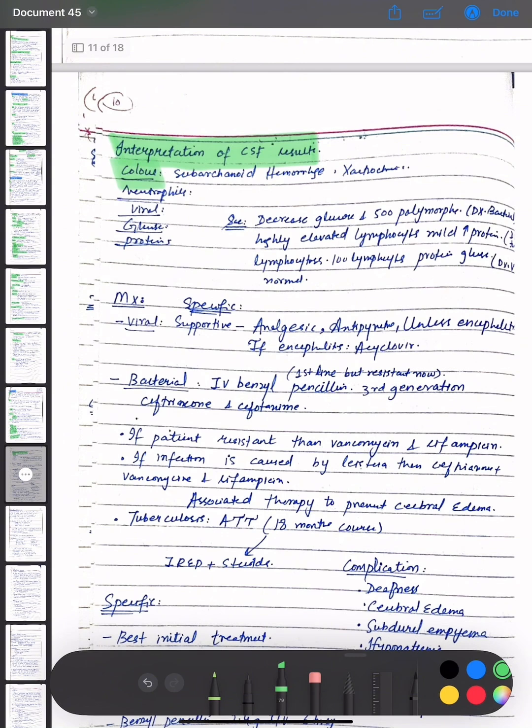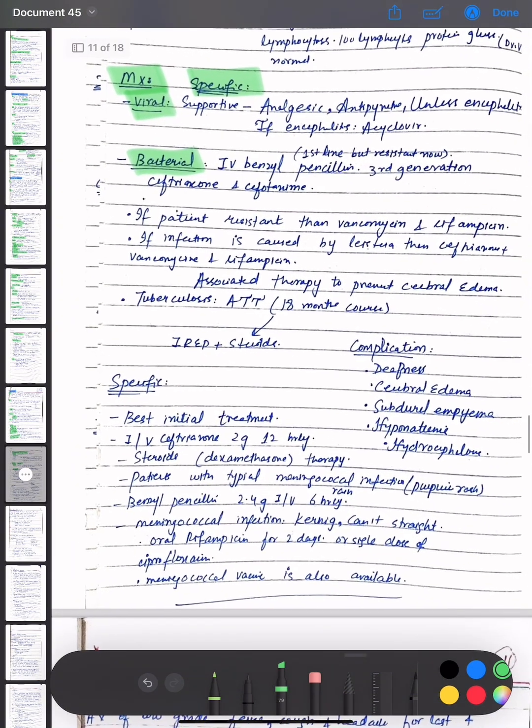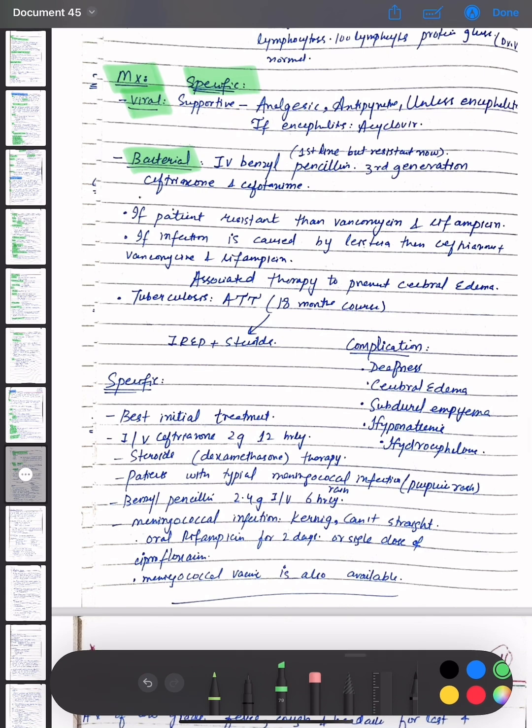Okay, the management options for meningitis are specific, for viral, supportive: analgesics, antipyretics, and unless encephalitis; if encephalitis, then acyclovir is given. For bacterial, intravenous benzyl penicillin and third generation ceftriaxone and cefotaxime are given. If patients are resistant, then vancomycin and rifampicin are given. If infection is caused by Listeria, then ceftriaxone plus vancomycin and rifampicin are given.